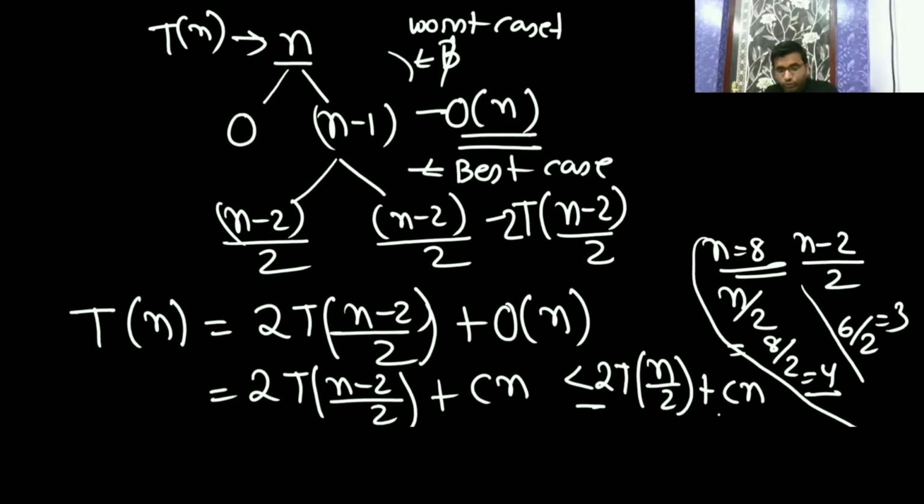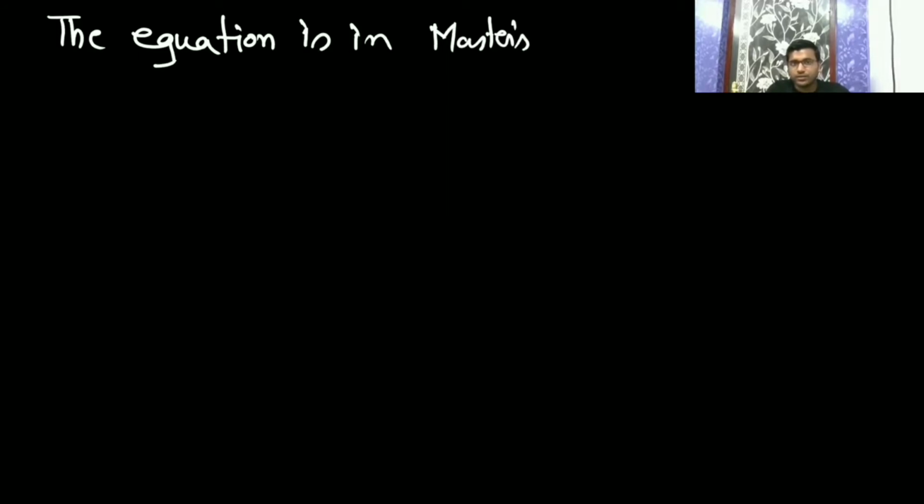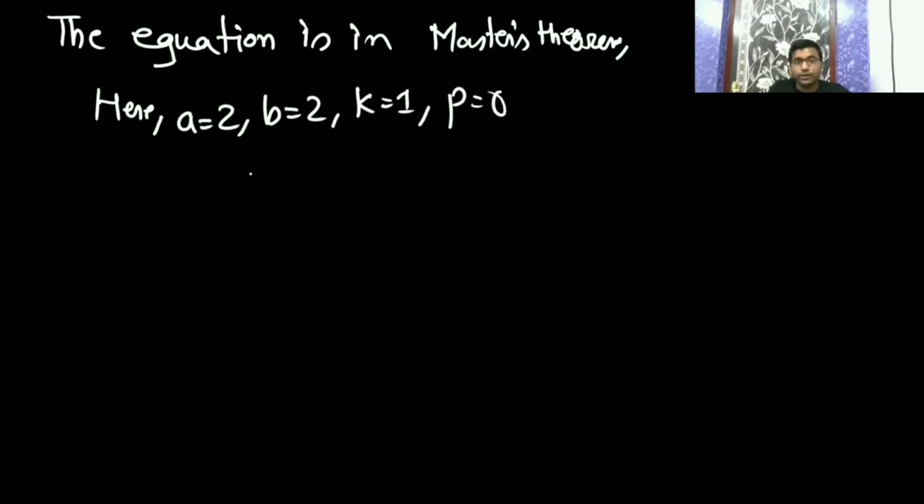A is 2, B is 2, K is 1, P is 0. If we apply the master theorem here, the equation is in the form of the master theorem. Very good. As Bhaskar said, here a equals 2, b equals 2, k equals 1, p equals 0. You will compare a and b to the power k. A is 2, b to the power k is 2 to the power 1.